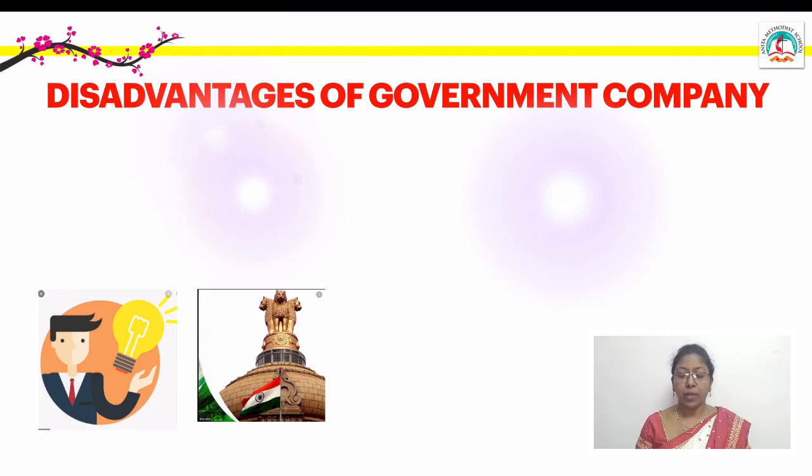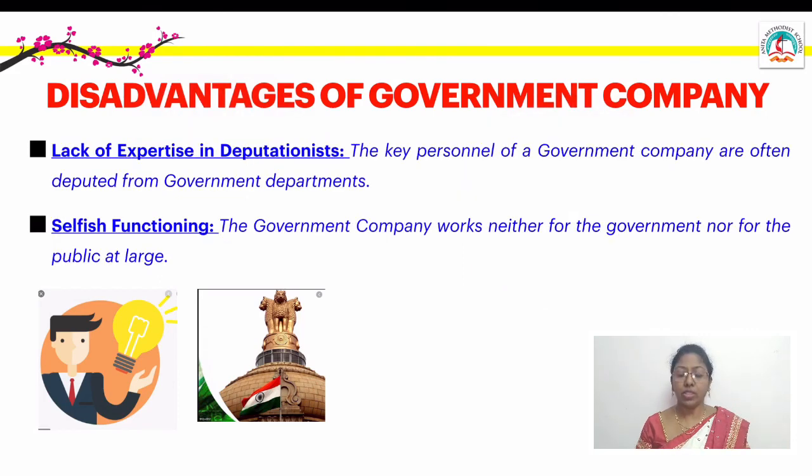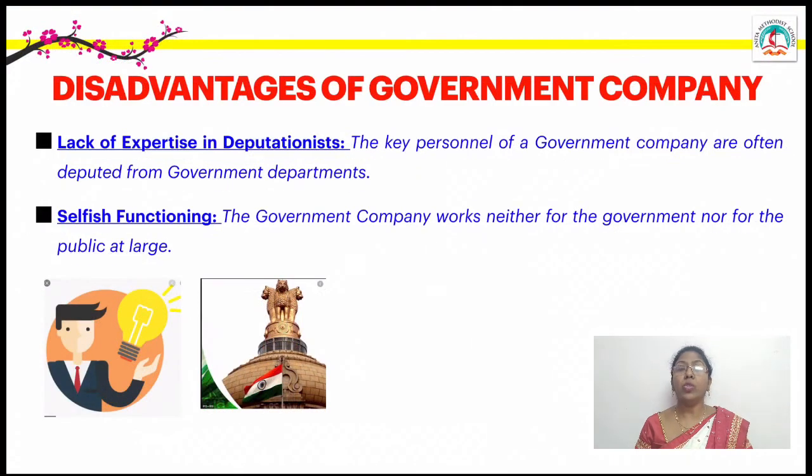Selfish functioning. The government company works neither for the government nor for the public, but it serves the personal interest of the people who work in the company and the dictated policies of the company. We can say dictators are there inside the company who will make the people work on their behalf for their personal interest, for personal profits. So we can say dictating policy is one of the disadvantages of a government company.